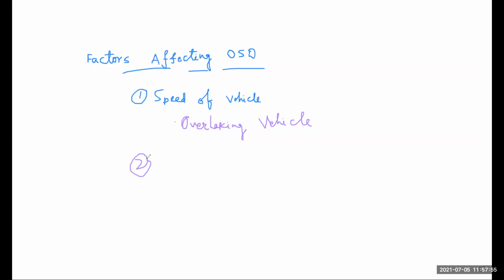The next factor which affects OST is reaction time of driver and skill of the driver. Next is gradient of road. Next is condition of overtaking vehicle, because the condition of the overtaking vehicle will be good as this vehicle will try to increase its rate of acceleration to overtake the slow moving vehicle. Next is distance between the two vehicles, meaning overtaking vehicle and overtaken vehicle. So these are the factors which affect our OST. Is it clear to everyone?